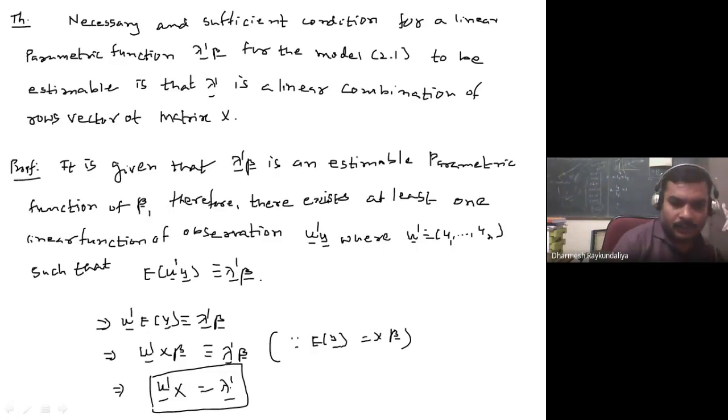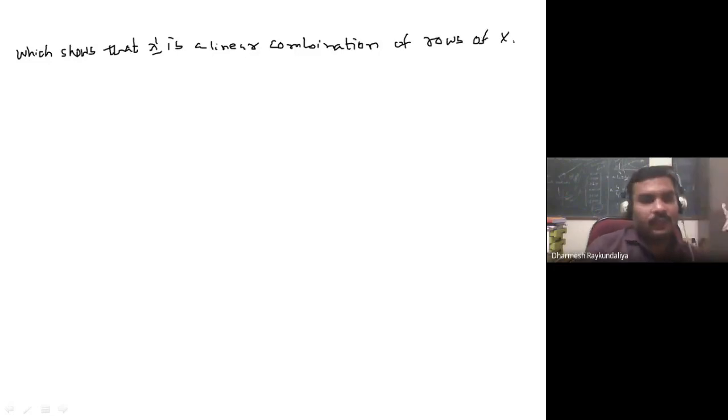You can see that lambda dash is a row vector, which shows that lambda dash is a linear combination of the rows of X. So now we wish to prove the converse part.